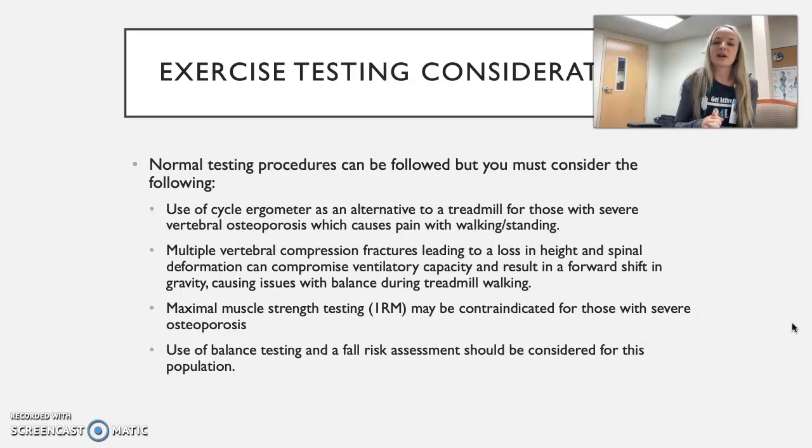Multiple vertebral compression fractures leading to a loss in height and spinal deformation can compromise ventilatory capacity and result in a forward shift in gravity, causing issues with balance during treadmill walking. We talked about this earlier, how these people have a higher risk of falls. So treadmill walking shouldn't be used in those that have severe osteoporosis, because usually the more severe cases have more of that balance issue. So again, stay away from treadmill walking and use other forms such as a cycle ergometer.